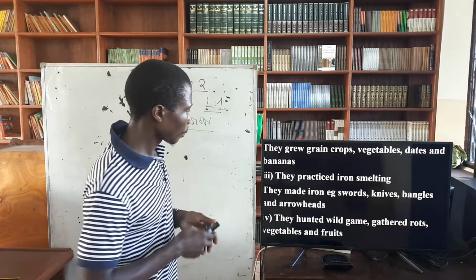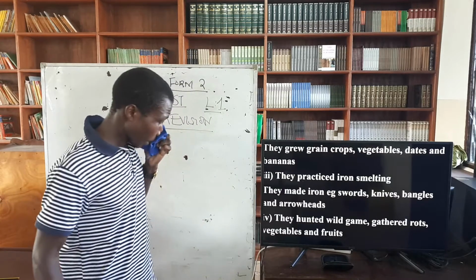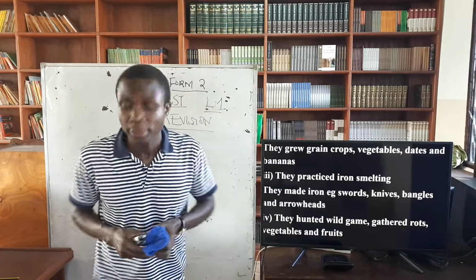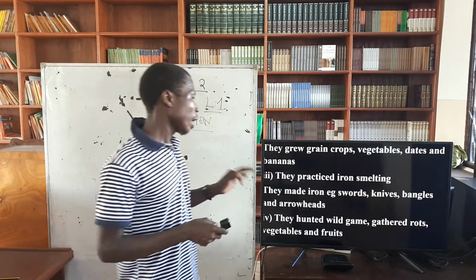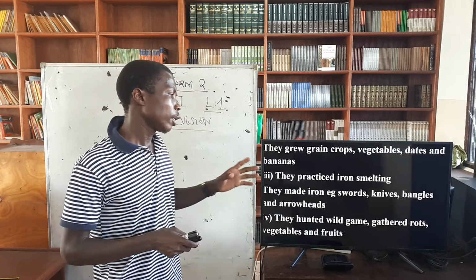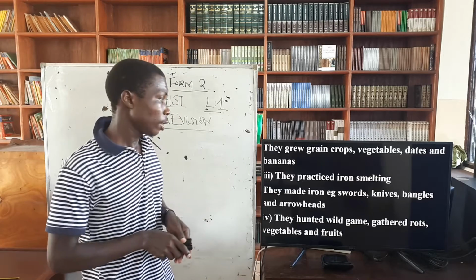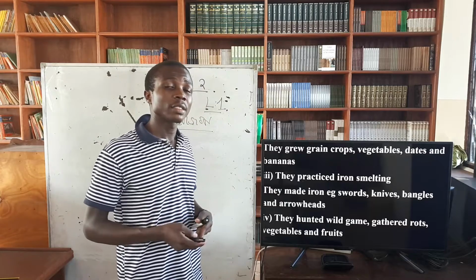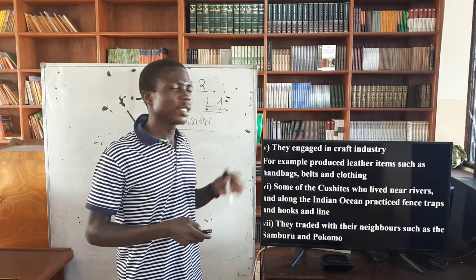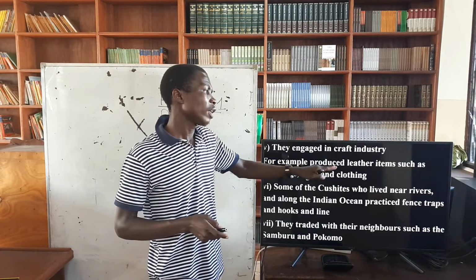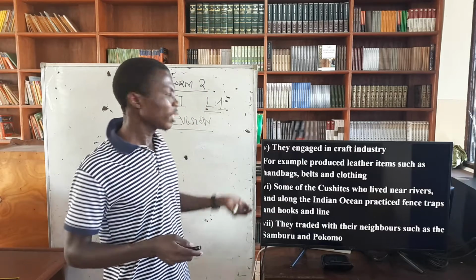Then the next one, they hunted wild game. They hunted wild game, then gathered roots and also vegetables and fruits from trees. Some of them were hunters of wild game in the country. Then they engaged in craft industry. Craft is the production of leather items such as handbags, belts, clothing, and so on.